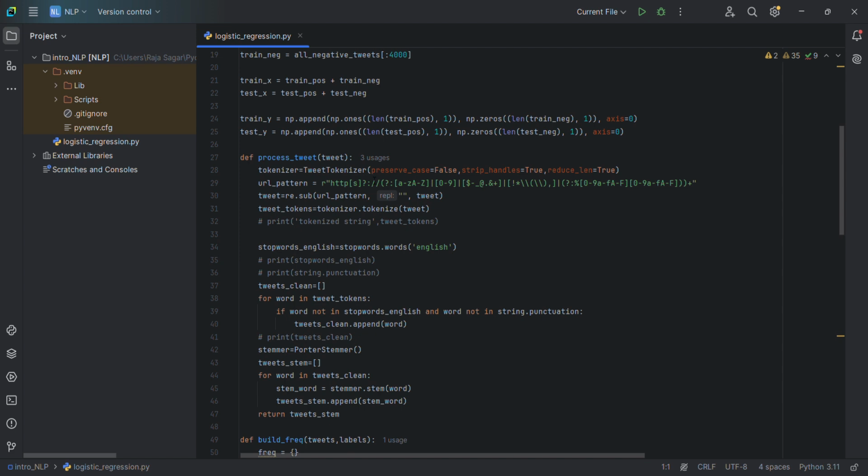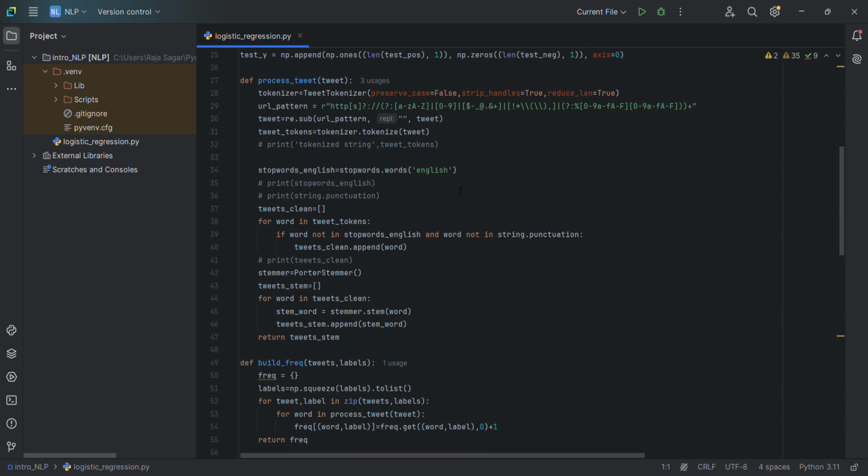Reduce length: we humans drag things too much when we are either super excited or too dull. In fact, we even write like "so good" with so many o's and "so bad" with so many letters. This one will be used to reduce those repeated letters to two or a single one. And after that we will use a URL pattern for removing URLs in the tweet.